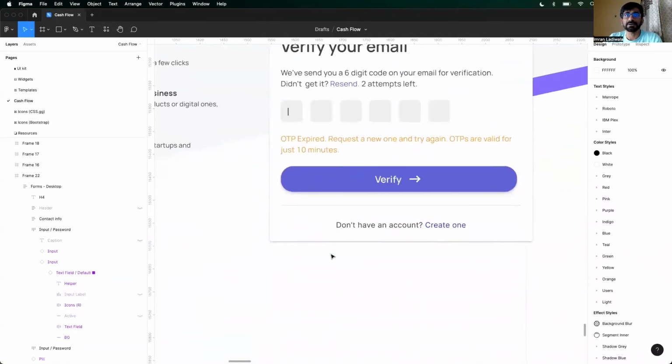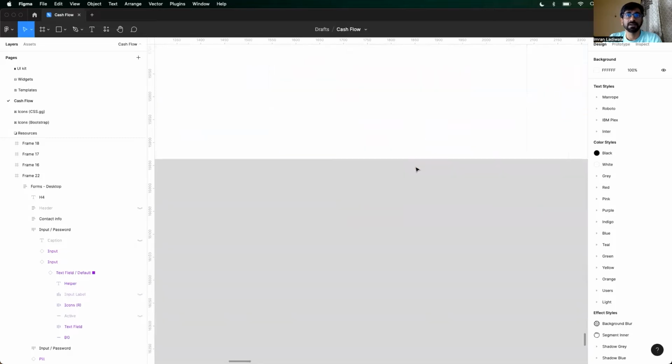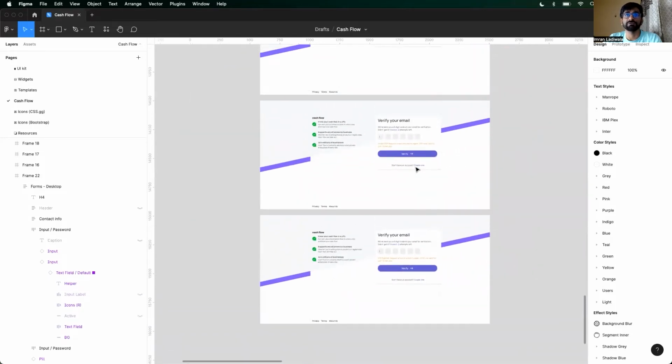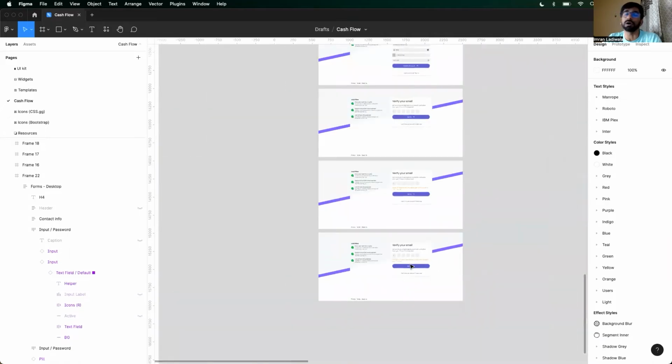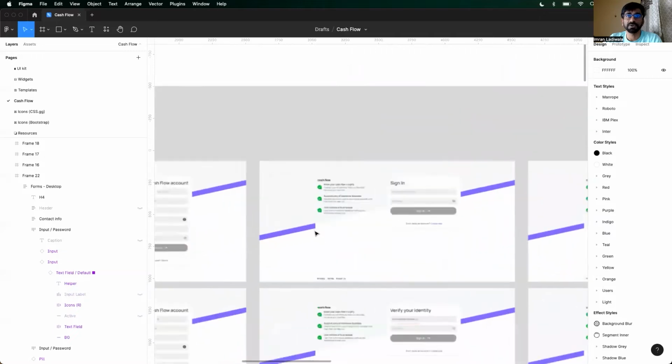Now, that was one case. Let's say another case is where the OTP is expired. You entered it after 10 minutes, right? So another message says that the OTP has expired, request a new one or try again. And just in case your account was, you are unable to enter your, oh, that's actually in the login state. Let me show you the login one also.